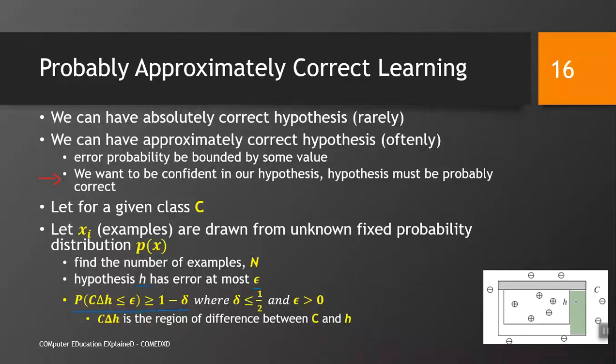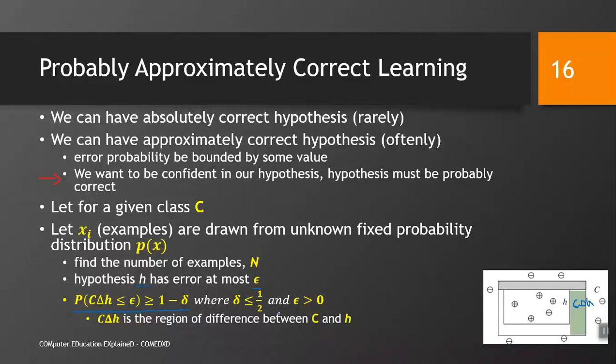So, this is C delta h, and we want this probability to be less than epsilon, and this must hold with probability greater than 1 minus delta, where delta is less than 1 by 2.